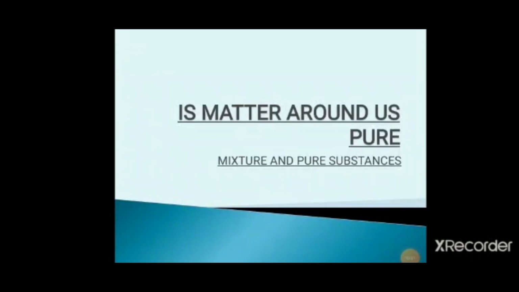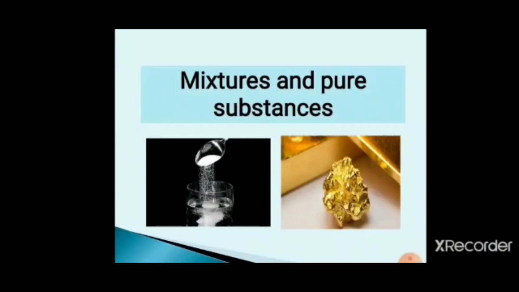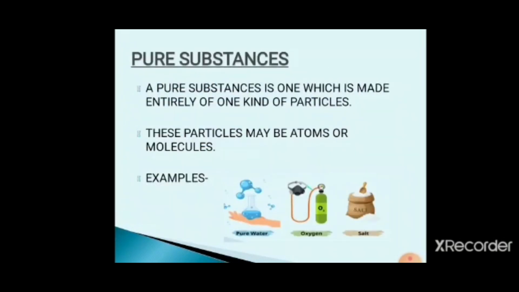Today Aishanvi Neki of class 9th is here to explain mixtures and pure substances from the chapter Is Matter Around Us Pure. So here you can see there are two images. The first one is salt solution, which is a mixture, and the second is gold, which is a pure substance. Now I will be explaining pure substances, mixtures and their types one by one. So let's first start with pure substances.